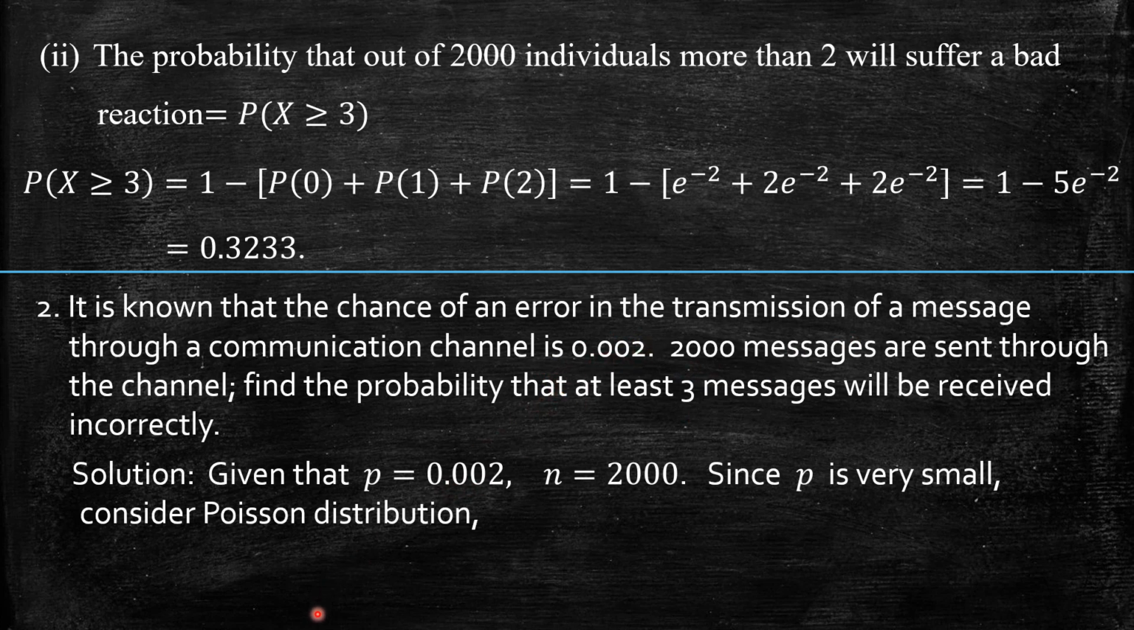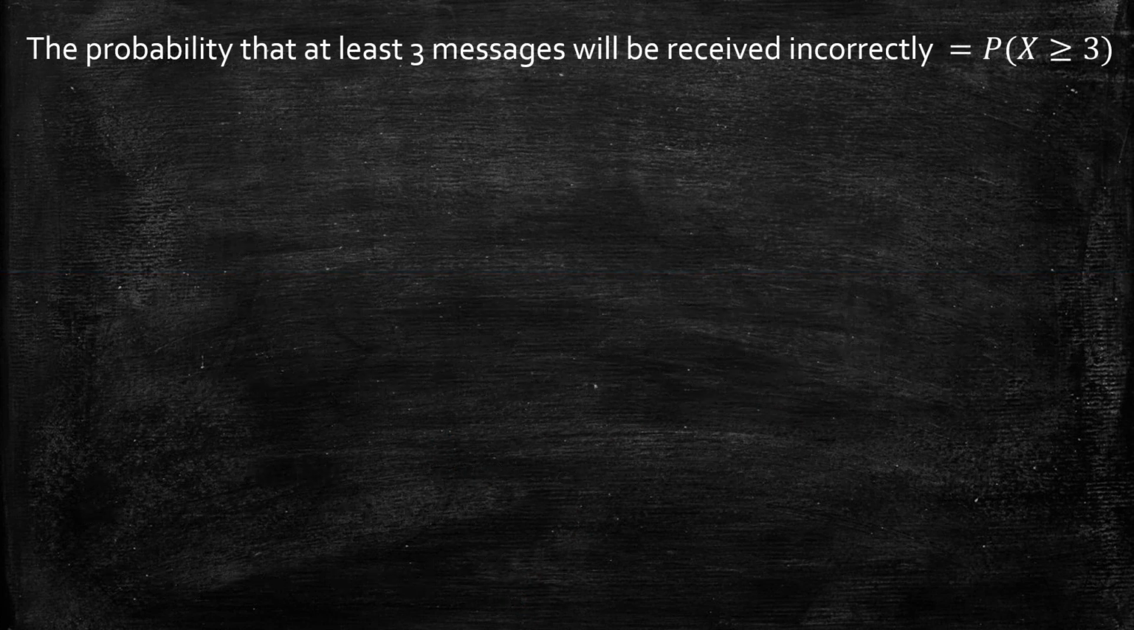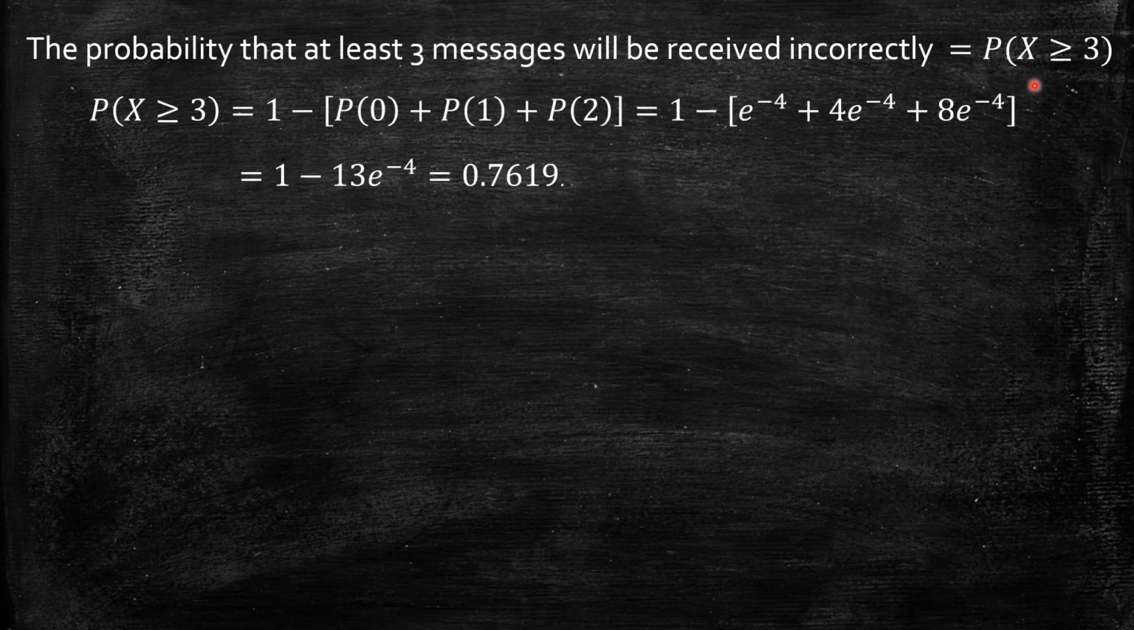So I have to consider Poisson distribution here also, with the probability function as usual m power x exponential minus m by x factorial, where m is, now we have to calculate, that is 2000 into 0.002, np, which is 4. So p of x is 4 power x e power minus 4 by x factorial. Now I take probability at least 3 messages. So that means greater than or equal to 3. So the probability that at least 3 messages will be received incorrectly, that is probability of x greater than or equal to 3, means complement of x less than 3.